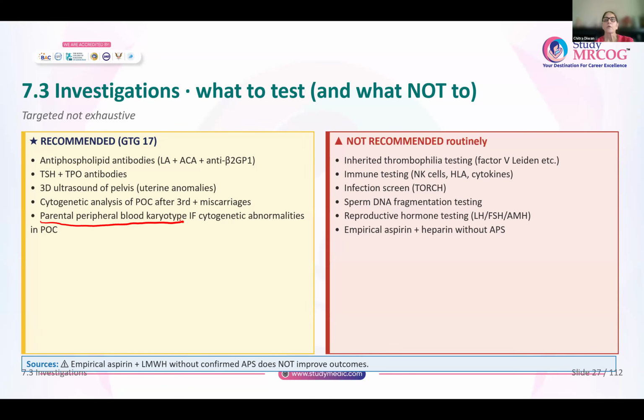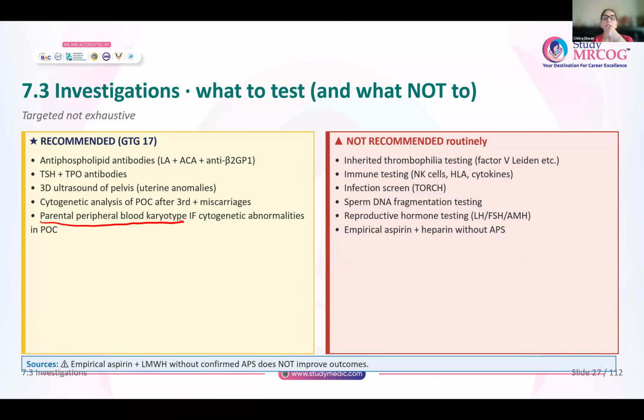Okay. What is not routinely recommended? So, inherited thrombophilia testing, especially factor 5 Leiden. Immune testing, that means natural killer cells or HLA or cytokines, infection screen, TORCH. Previously, it was very much in fashion to do TORCH. Nowadays, not recommended at all.